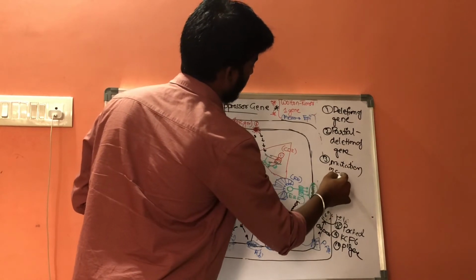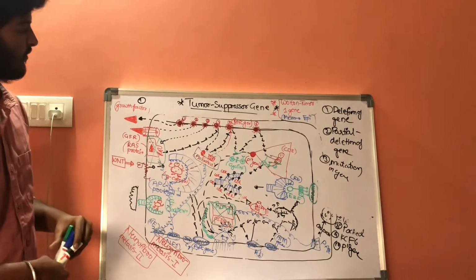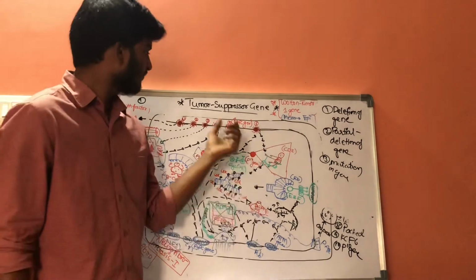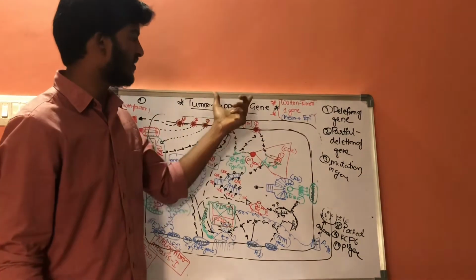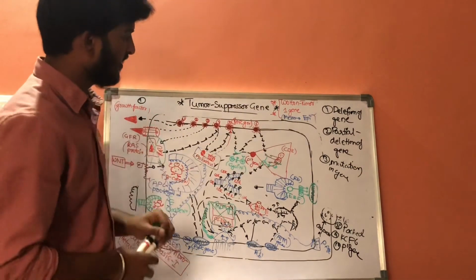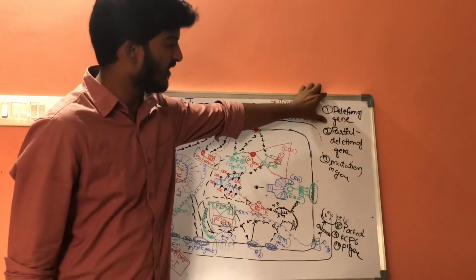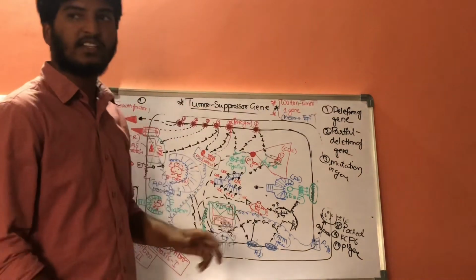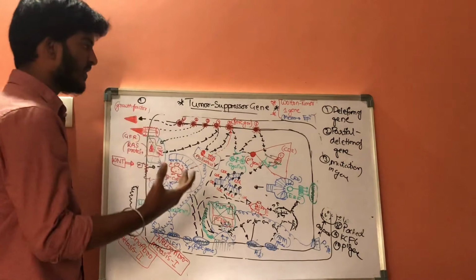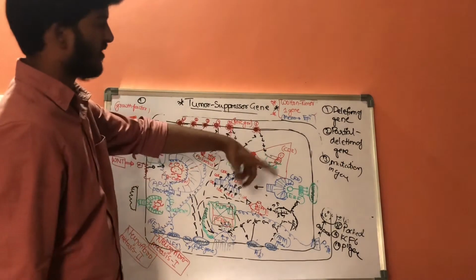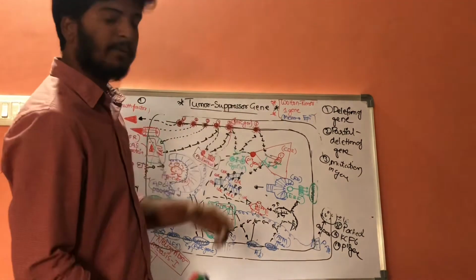Mutations in the gene. These are the three causes which convert the normal tumor suppressing gene into the neoplastic cells. In this way, deleting the gene is the first process, partial deletion is the second process, and mutation is the third process. In this way, the normally functioning tumor suppressing genes are converted. One of the most important is the Wilms tumor 1 gene, which is a tumor suppressing gene.